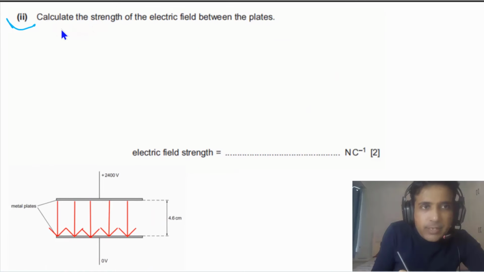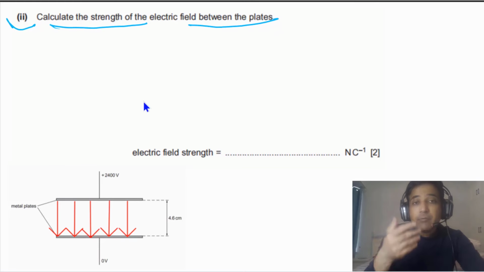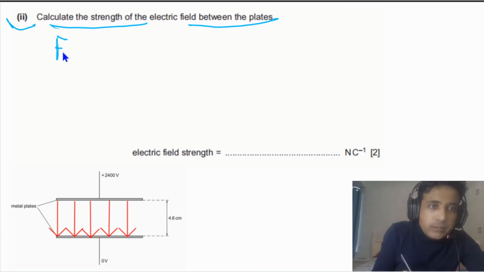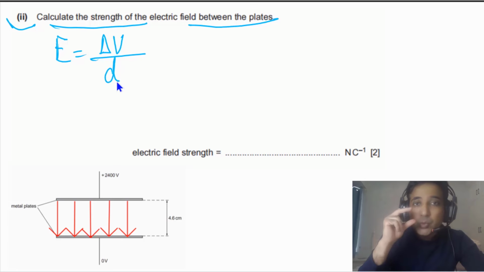For the second part, we need to calculate the electric field between the plates. We have already discussed that the electric field between these 2 parallel plates is uniform. So in this case E is equal to the potential difference between 2 points divided by the distance between those 2 points.